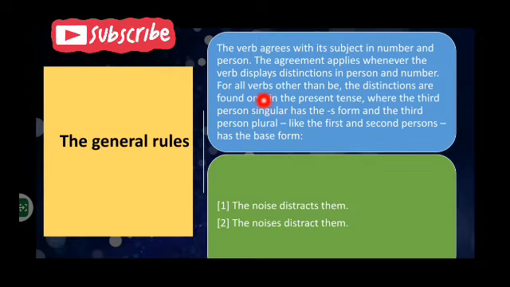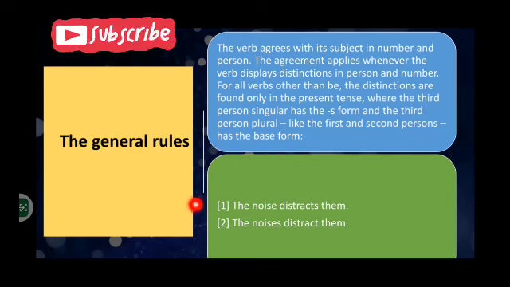Now, for all verbs other than be. The be verb is am, is, are, was, were and has and have. So for all verbs other than be, the distinctions are found only in the present tense, not in other tenses, right? The third person singular has the S form, and the third person plural, like the first and the second person, has the base form.